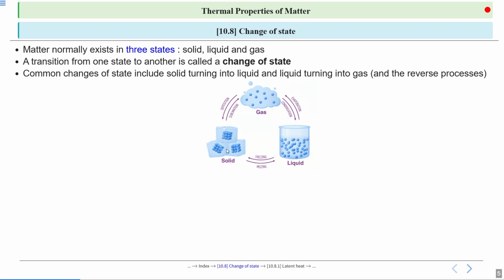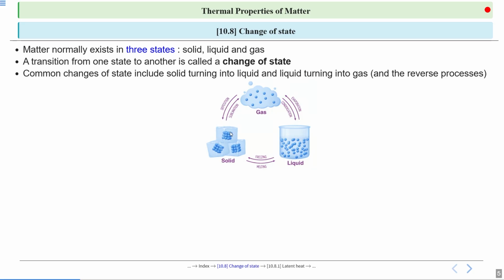When solid converts into gas, the process is known as sublimation. Similarly, gas converting into liquid is known as condensation, and solid converting into liquid is melting. Similarly, liquid converted into solid is known as freezing.